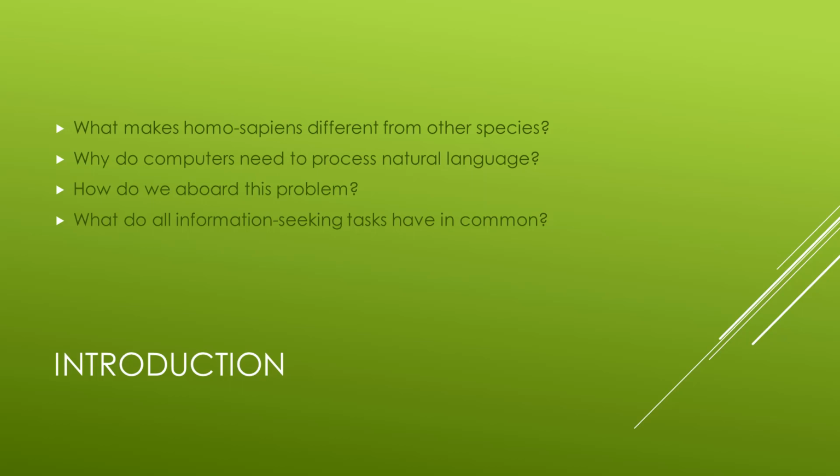We want to create computer agents that are able to process natural languages for two main reasons. The first one is to communicate with humans, the second one to obtain information from written language. We examine the problem from the point of view of a specific information-seeking task. These are text classification, information retrieval, and information extraction.